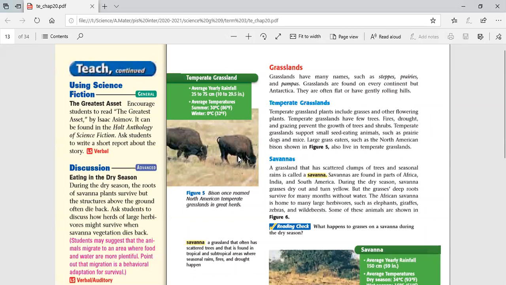So let's start here. The grassland is going to be divided into two categories or two subbiomes, which are temperate grassland and savanna. Let's find the difference between them, guys. First, temperate grassland. The average rain is about 25 to 75 centimeters, which means it's not that much, but at the same time it's not that low.